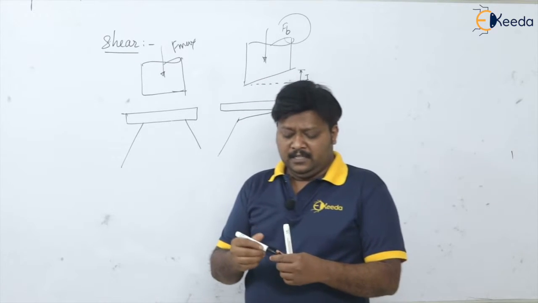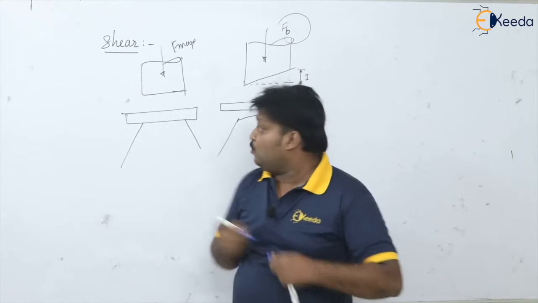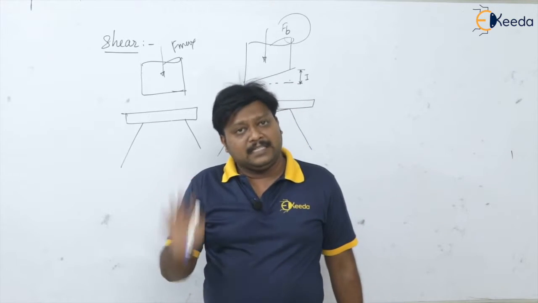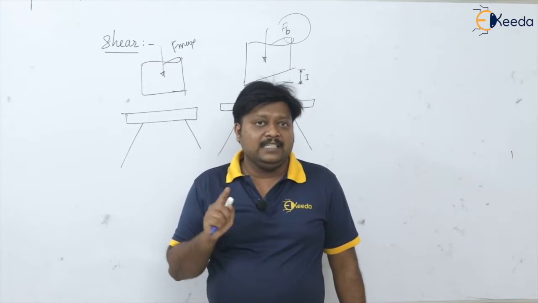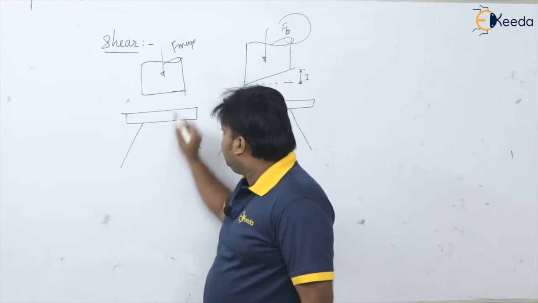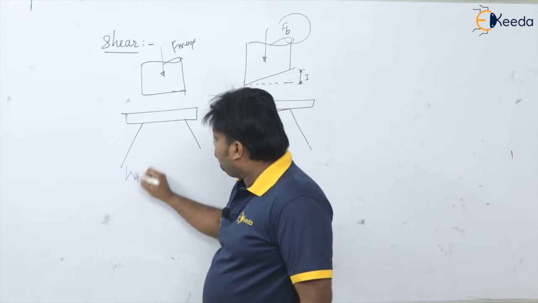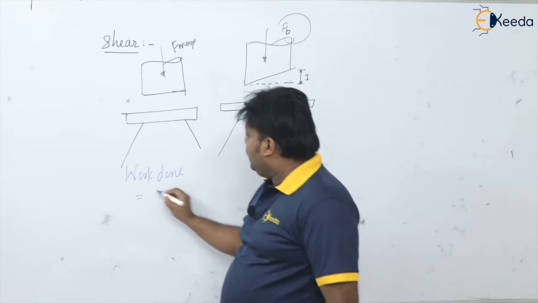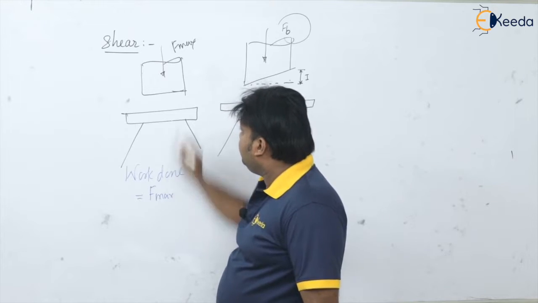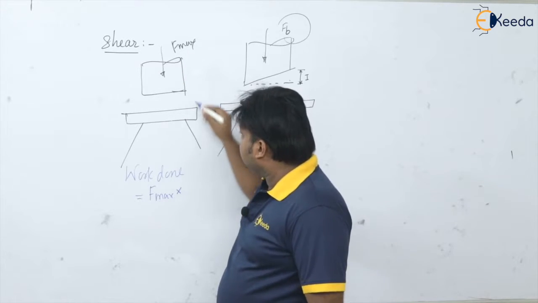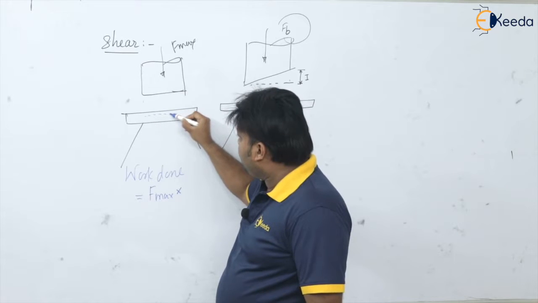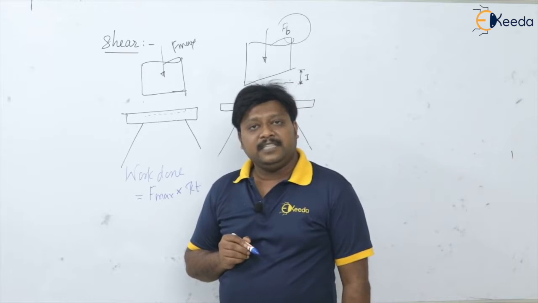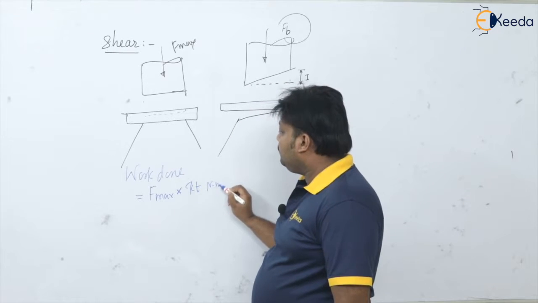You can see, we can have the explanation for that also. Why? Here no shear is provided, that means the maximum force is utilized in the punching or blanking. So what is the work done? If you want to calculate the work done, I already taught you, that is F max, F is maximum, into the distance traveled by the punch up to the penetration. Yes or no? It's K times thickness. This is in Newton meter.